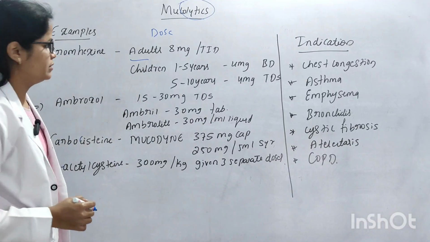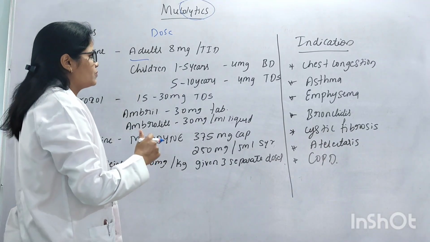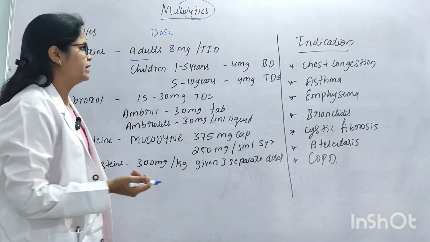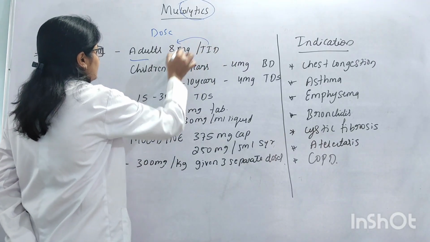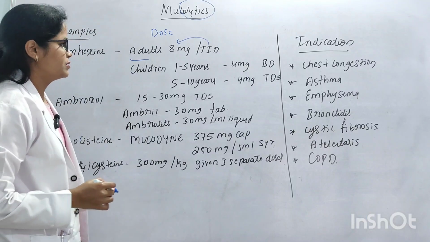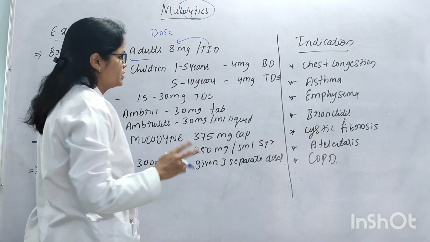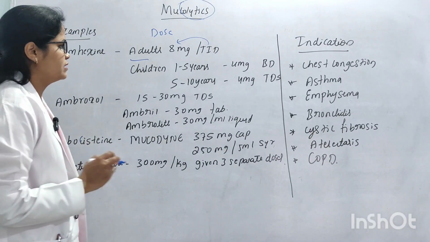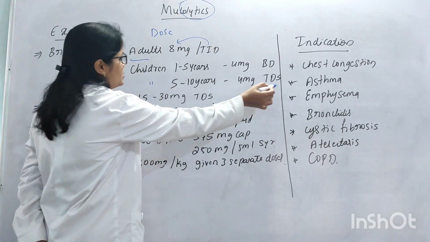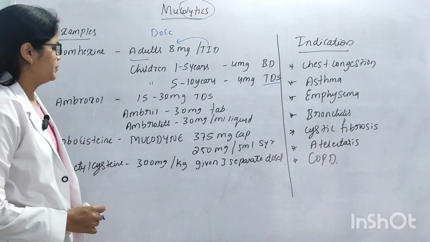The dose of bromhexine for adults is 8 mg TID, that is 3 times in a day. Next, for children 1 to 5 years, 4 mg BD, that is 2 times a day. And next, for children 5 to 10 years, 4 mg TDS, means 3 times in a day.